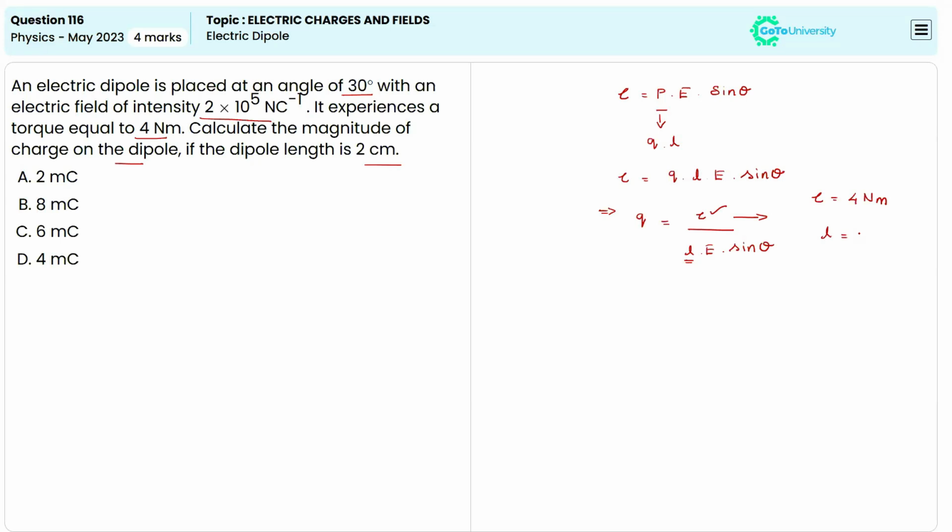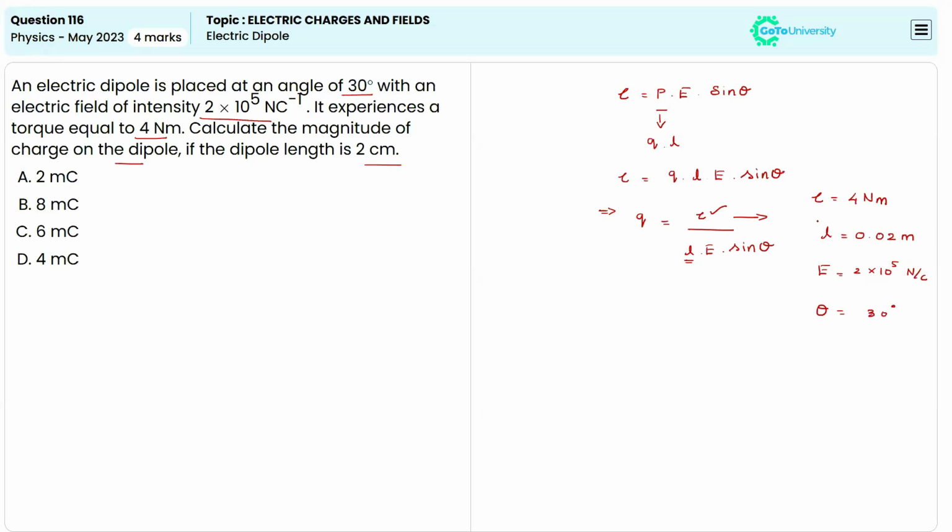When we convert centimeter to meter, it will be equal to 0.02 meter, right? Whereas E is representing the electric field intensity, or as we can say the value of the electric field, which is given as 2 times 10 to the power 5 Newton per coulomb, whereas theta is representing the angle, which is given as 30 degrees.